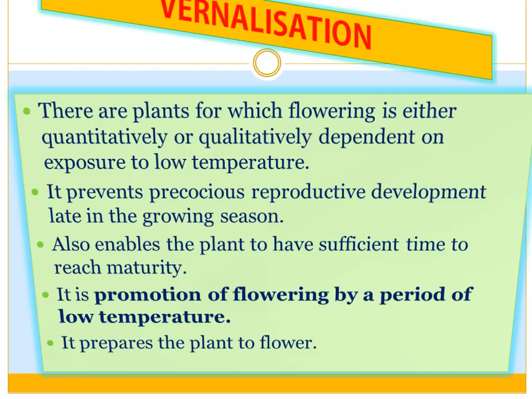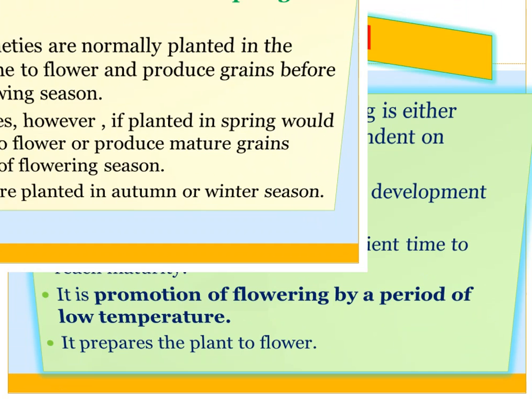There are plants for which flowering is either quantitatively or qualitatively dependent on exposure to low temperature. It prevents precocious reproductive development late in the growing season. It also enables plant to have sufficient time to reach maturity. Vernalization is promotion of flowering by a period of low temperature. It prepares plant to flower.